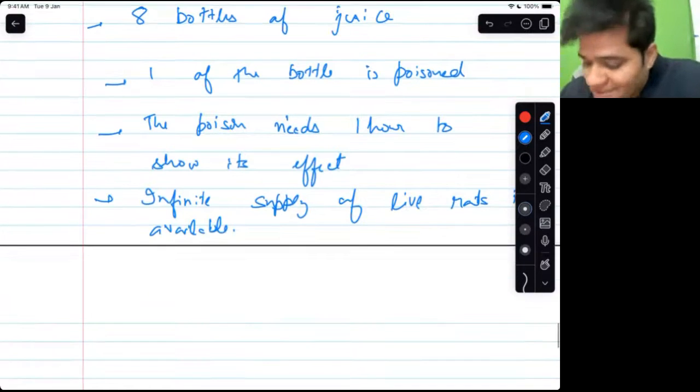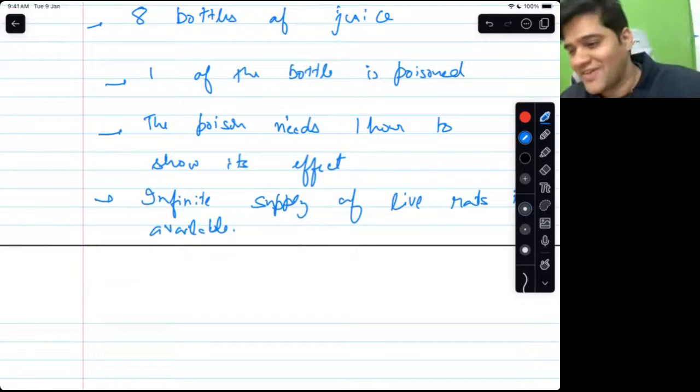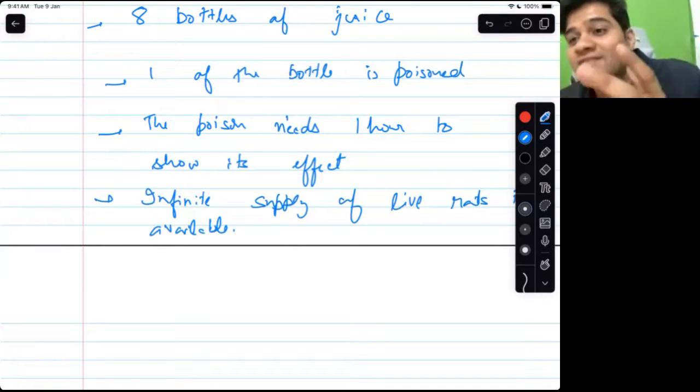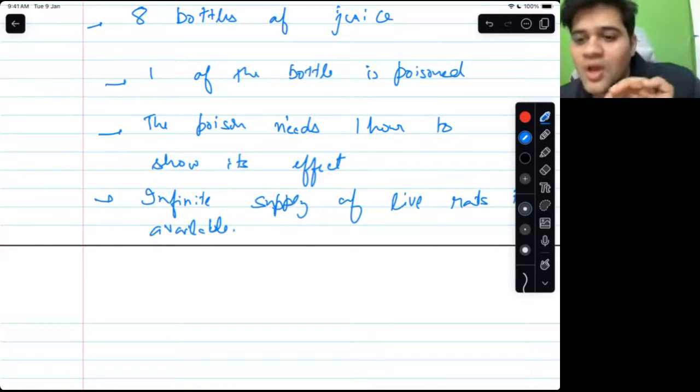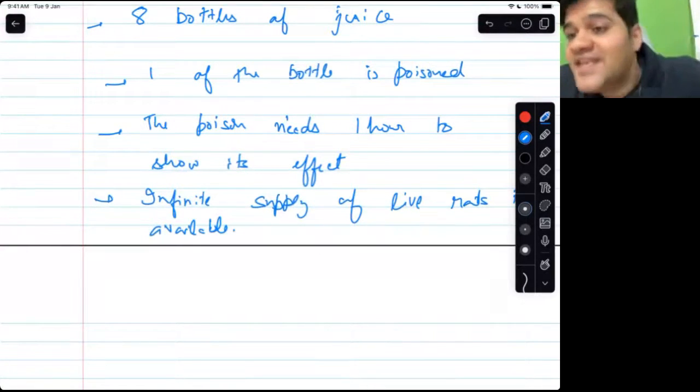So you have to devise a strategy. No, this is not fine. This is fine for 8 bottles of juice. What if we have 1,000 bottles of juice? Will we kill 1,000 rats? So it is not fine because it is wastage of resources.